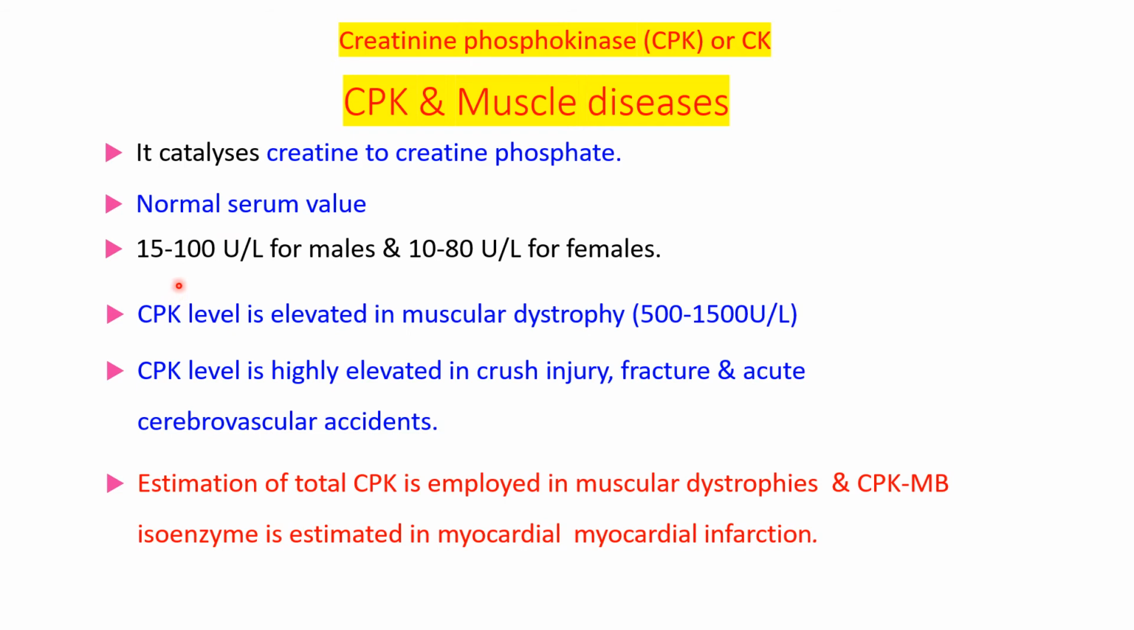Normal serum level is 10 to 80 in females and 50 to 100 in males. In males it is somewhat more, and it is elevated in muscular dystrophy.